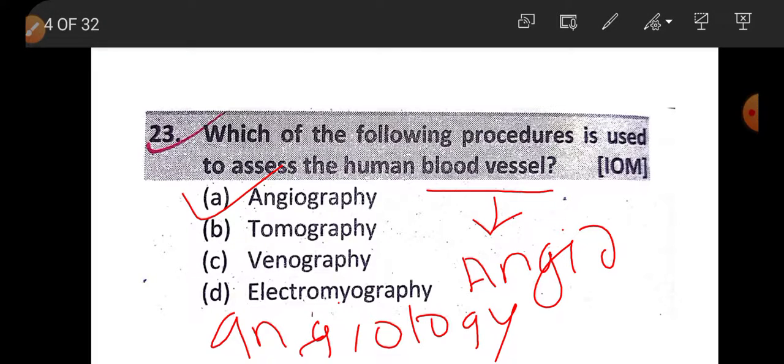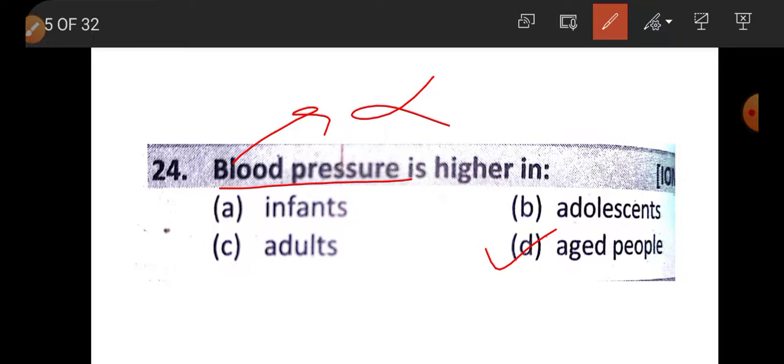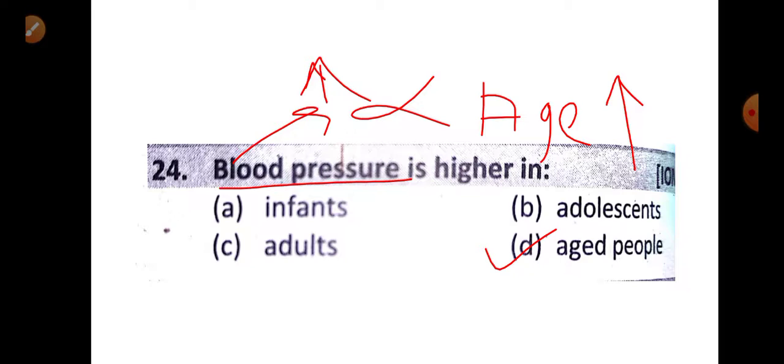Question number 24. Blood pressure is higher in option A, infant, B, adolescents, C, adults, D, aged people. Blood pressure is higher in aged people. We know blood pressure is directly proportional to age. As the age increases, blood pressure also increases. So we mostly hear high blood pressure in the age greater than 40, but it's very rare to the age less than 40. That's why blood pressure is higher in aged people. Simply.